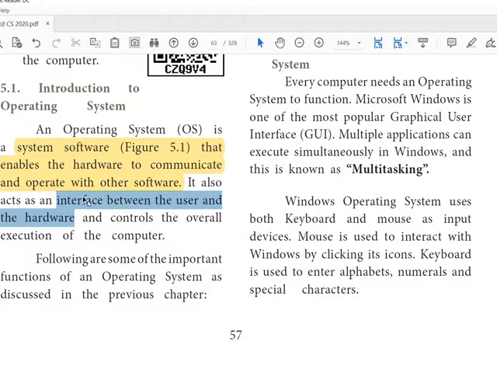As we know, operating system is the intermediate or the interface between the user and the hardware part. So what are the hardware parts? Hardware parts in the sense the peripheral devices, the monitor, keyboard, mouse, all the physical components of the hardware. So without the OS, we cannot use the physical components effectively.